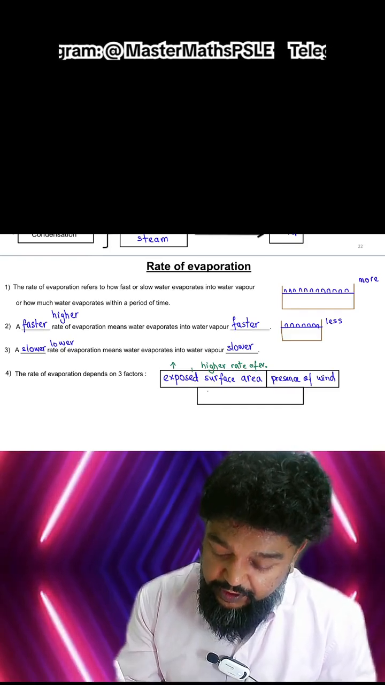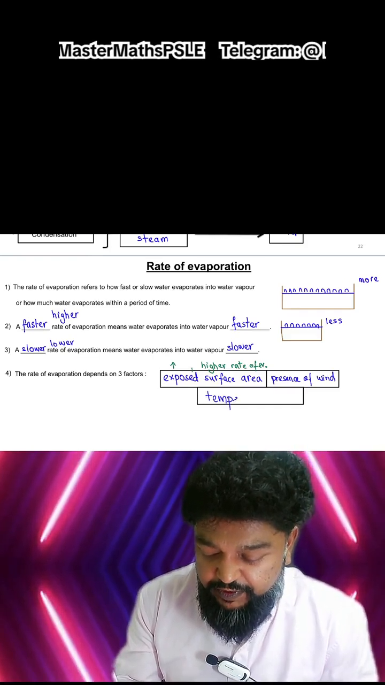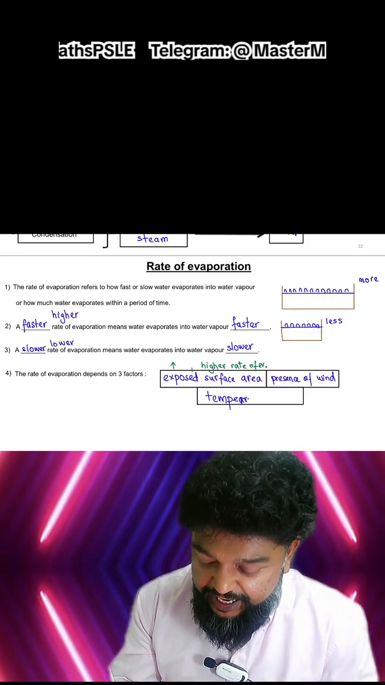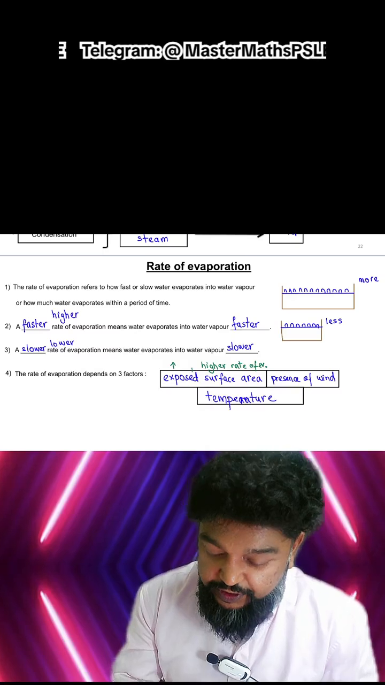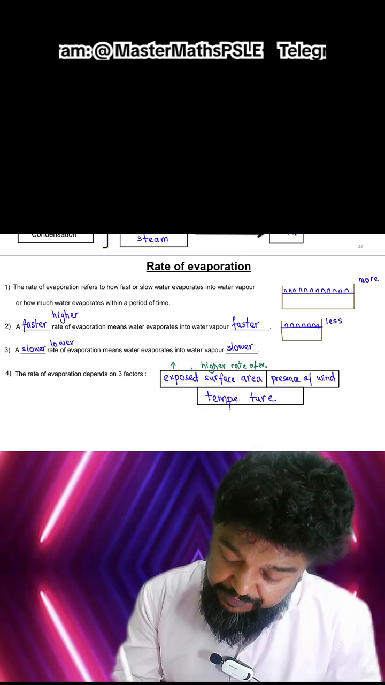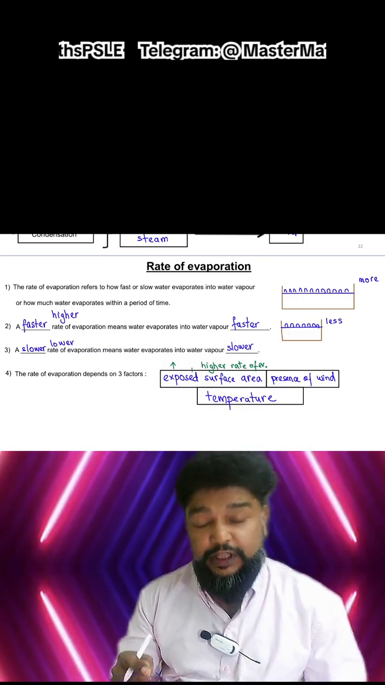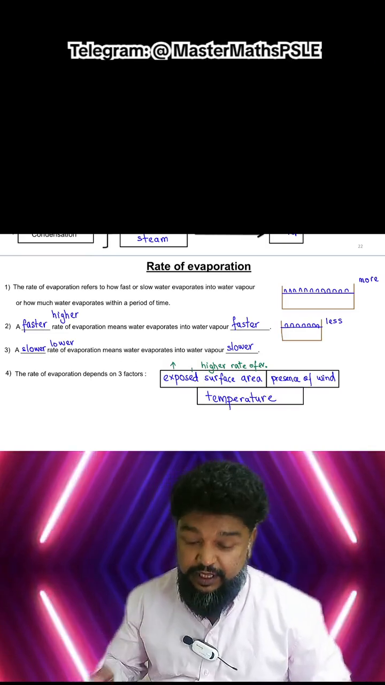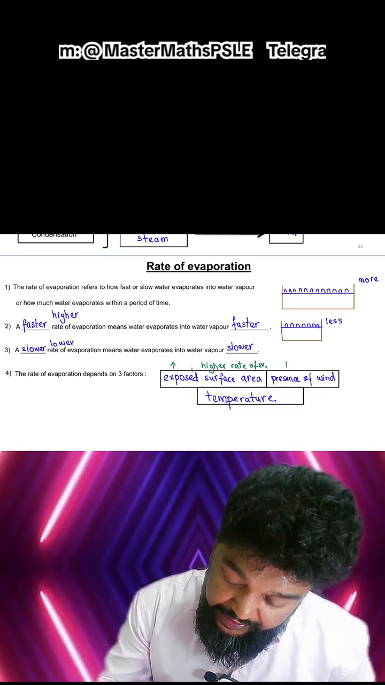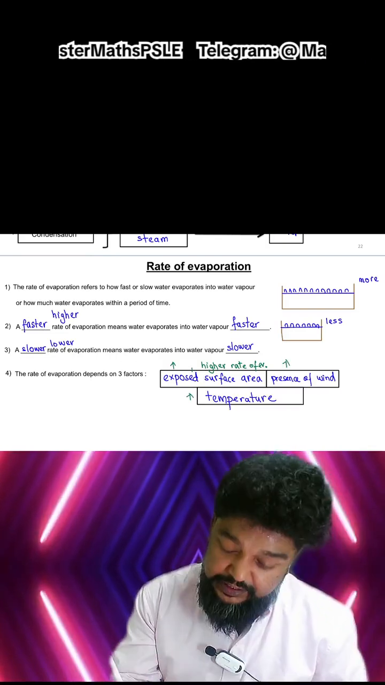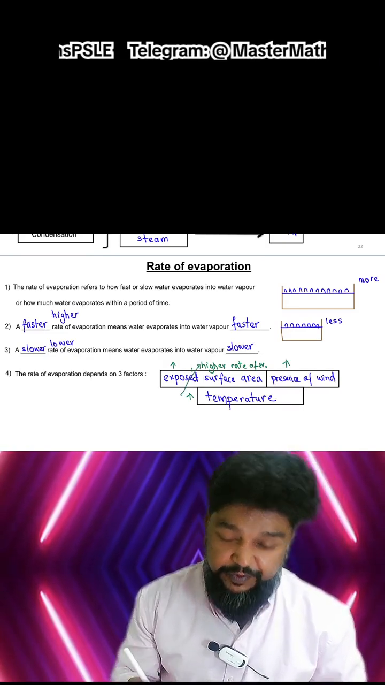And last but not least, in order for water to evaporate, it needs to have heat. So the higher the temperature, there is more heat for the water to gain, so more water can gain heat and evaporate faster. So all of these three, when you increase it, it increases the rate of evaporation.